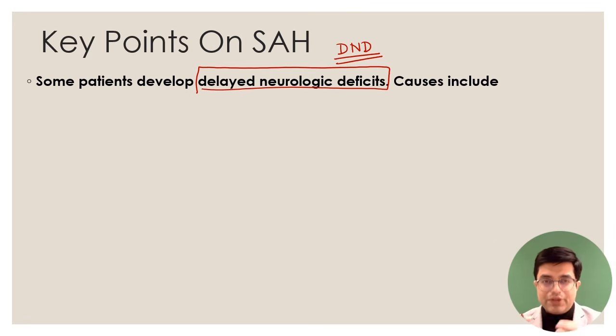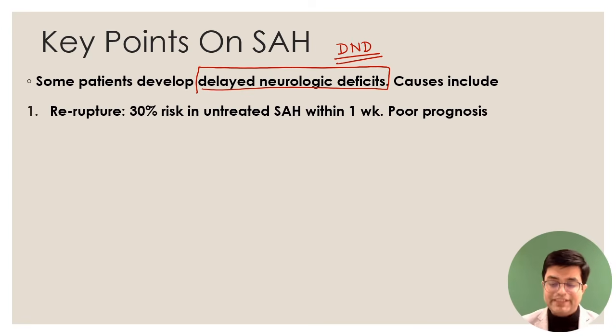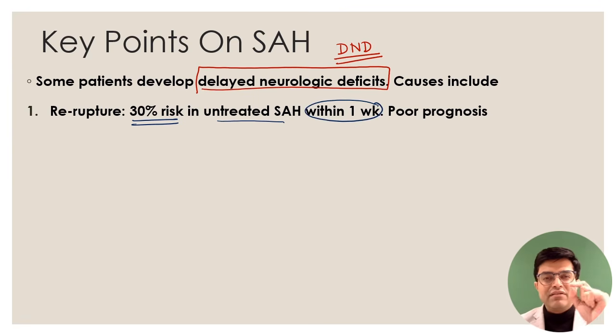A neurological deficit which occurs a few hours after occurrence of SAH. It does not present with the thunderclap headache. It occurs a few hours after an attack of SAH. Now, what are the 4 important causes of it? The first important cause is re-rupture. Many times repeated rupture will happen. If you don't do neurosurgery in the patient, there is a 30% risk of another hemorrhage happening in untreated SAH within 1 week. And re-rupture increases mortality manifold. It carries a poor prognosis.